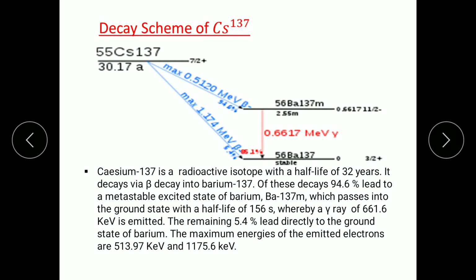And see here, cesium 137 is a radioactive isotope. First question: what is an isotope? There are two main types of isotopes, stable and unstable. Unstable isotopes are the artificial, lab-made isotopes, and they are called radioactive isotopes. Our cesium 137 isotope is actually formed in nuclear fission reactions.